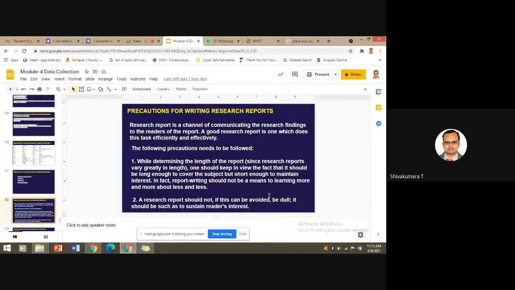So this is the last topic of our discussion, RM and IPR. Precautions for writing the research report. Which are the precautions you need to take care of? A good research report is one which does this task efficiently and effectively.